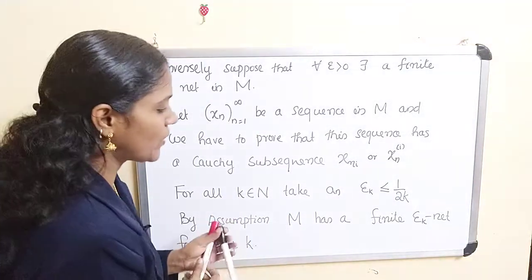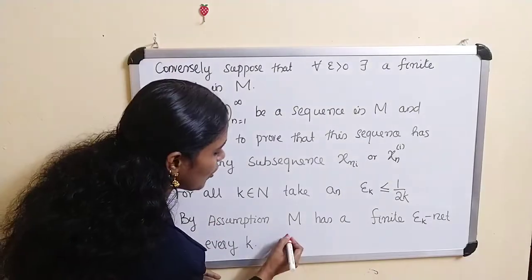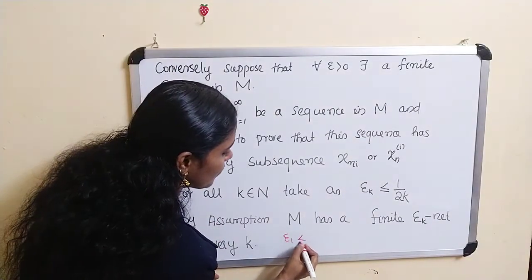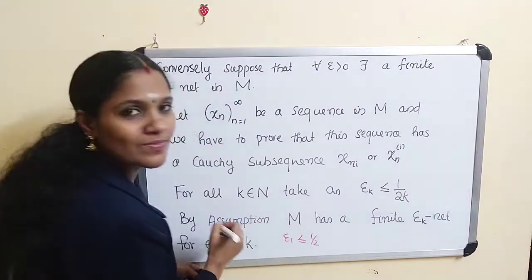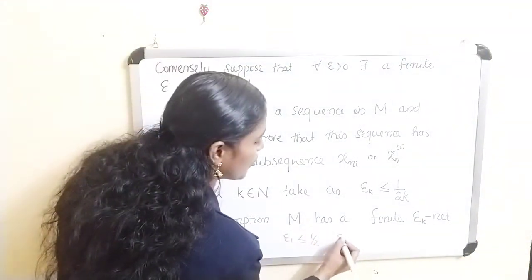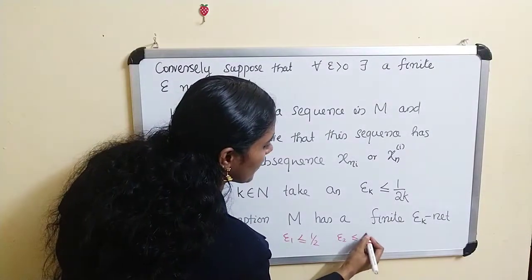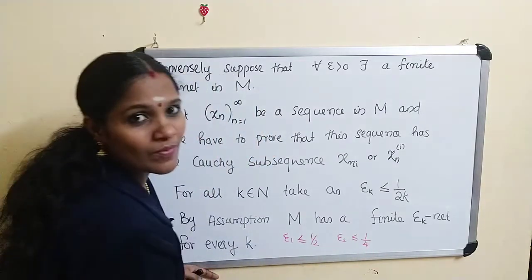So what about epsilon 1? Epsilon 1 is less than or equal to 1 by 2. What about epsilon 2? Epsilon 2 is less than or equal to 1 by 4.